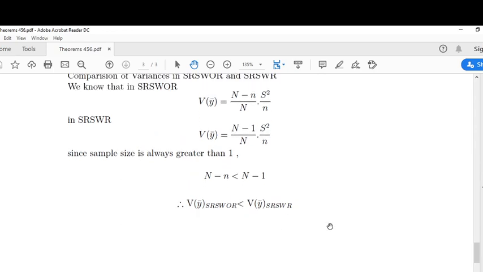Up to this, unit 1 is completed. From the next class onwards, we are going to discuss simple random sampling and the stratified random sampling technique, that is unit 3.